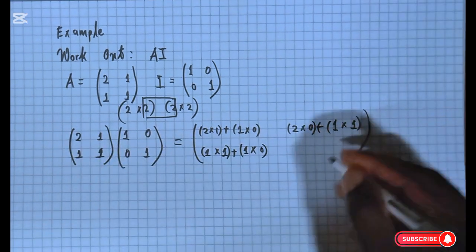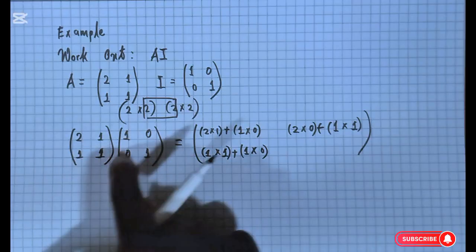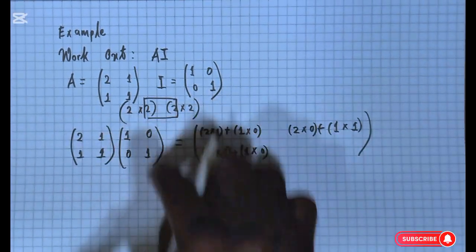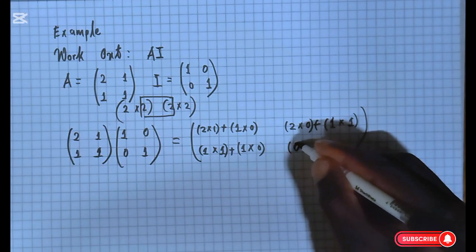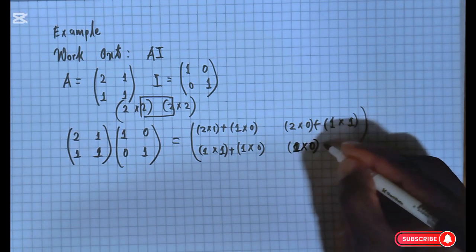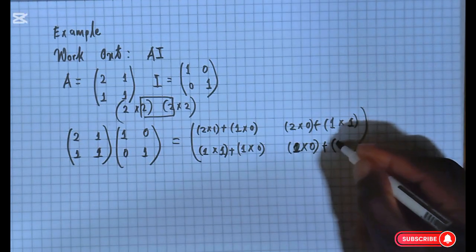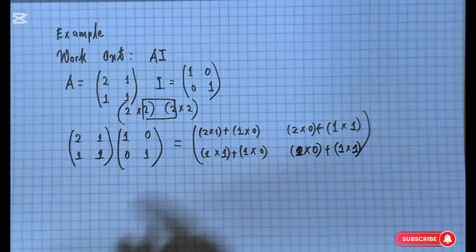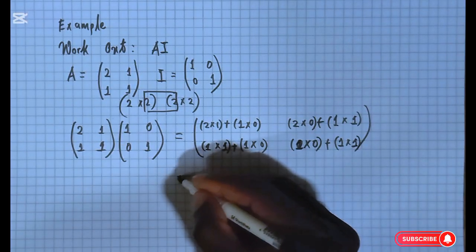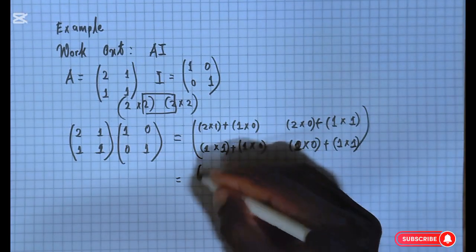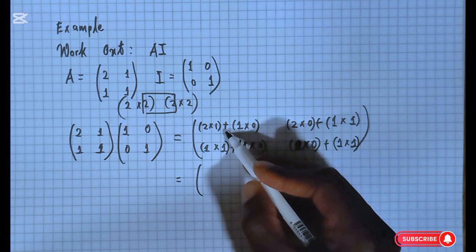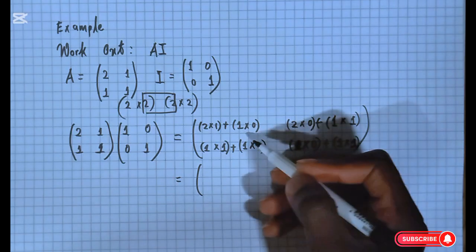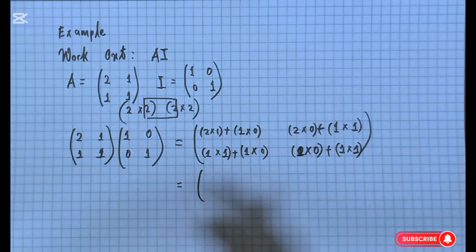All right, so second row, second column, we are having row 2 multiplying, of course, column 2 there. We are going to have 1 times 0 plus 1 times 1 right there. So basically when we multiply these, let me just go ahead and do the whole thing so that there's no confusion.